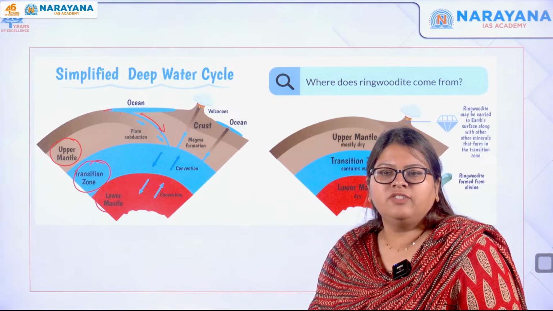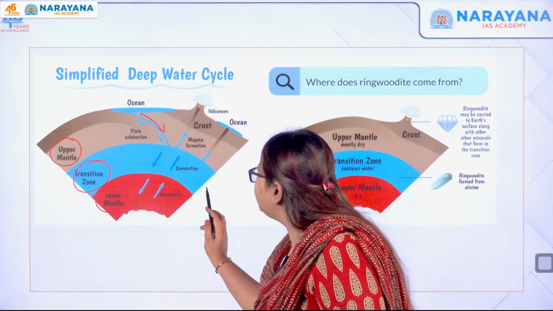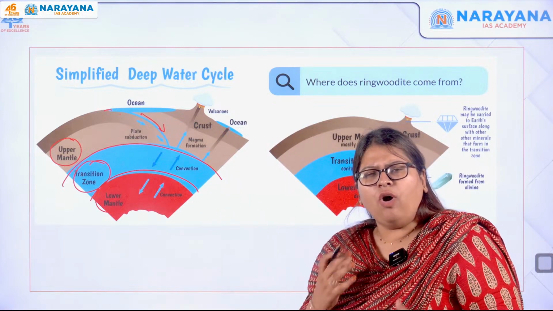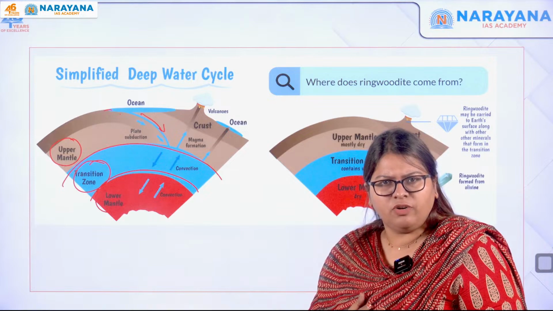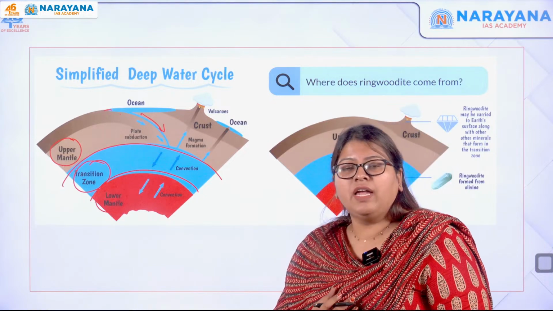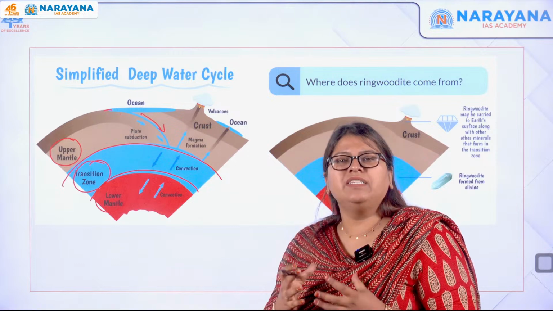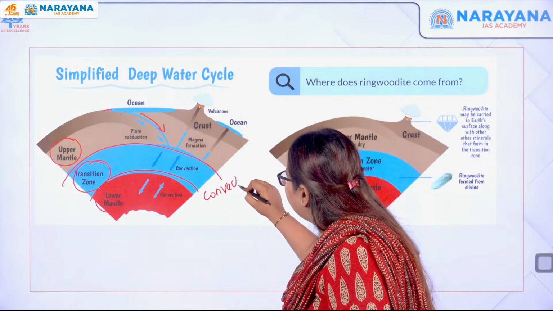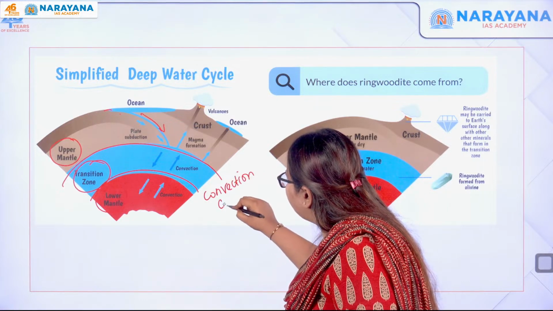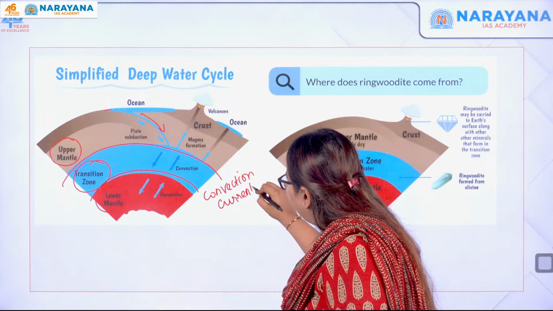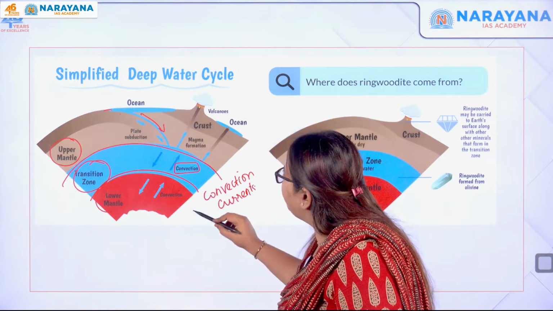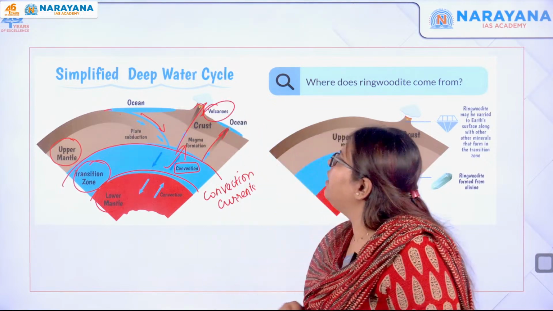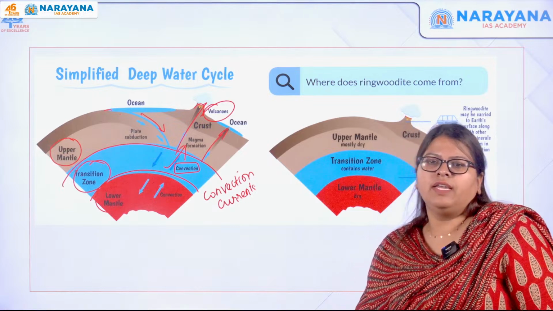So, when there is a transition zone, what happens? Here there is storage or capture of water, and already there is a lot of high temperature as well as pressure over here. So when there is high pressure and temperature, this is going to be in a semi-molten form, isn't it? So what happens? There will be convection currents. Convection is over here, and then there is magma formation and it comes out in the form of volcanoes. So this is what is discussed over here.